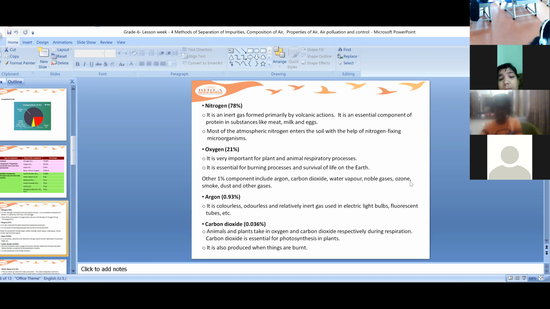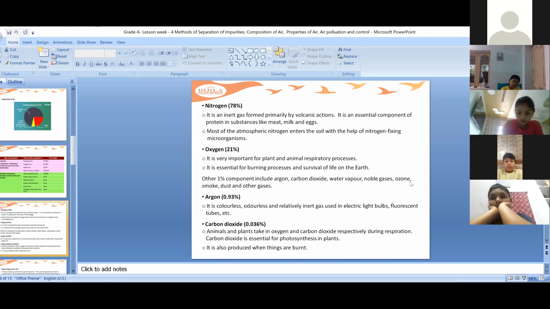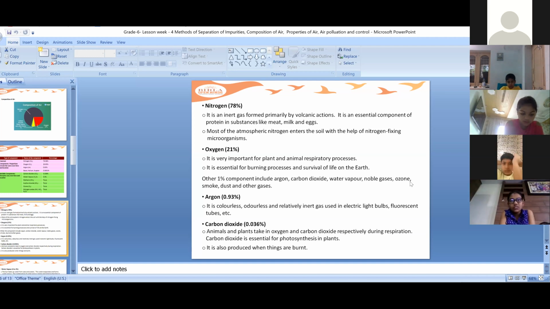And now coming to carbon dioxide. Its percentage in the atmosphere is 0.036%. Okay. So from where do we get this carbon dioxide? During the process of respiration, when you inhale, you take in oxygen and you give out carbon dioxide.